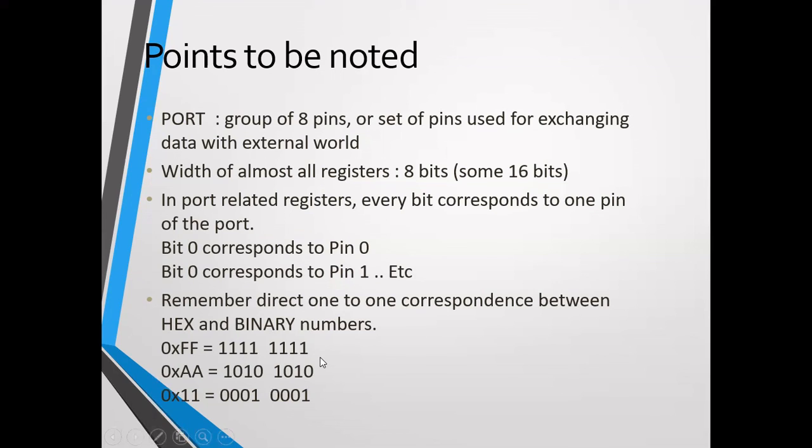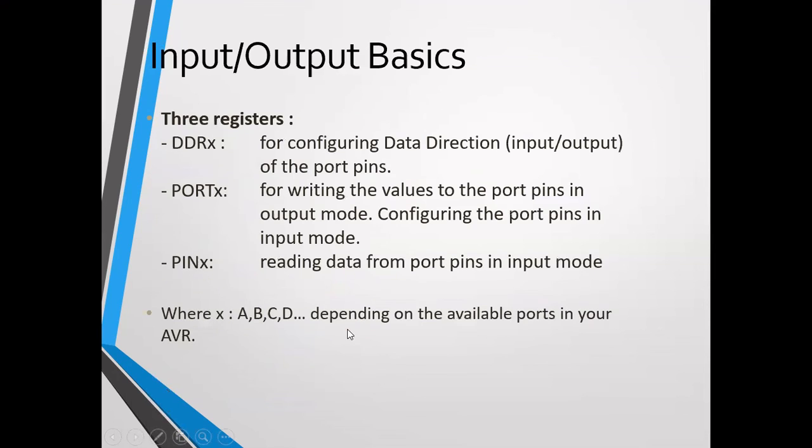If you want to make only certain pins high and certain pins low, then you can declare like this: 0xAA. That means 1010 and 1010. In this, pins 1, 3, 5, and 7 are declared as high, and the remaining pins remain low. If you want to declare only the 0th pin and 4th pin, then you may give like this: 1, 0, 0, 0 and 0, 0, 0, 1. This is the 4th pin, and this is the 0th pin. So in this way, you can make the pins high or low, right?